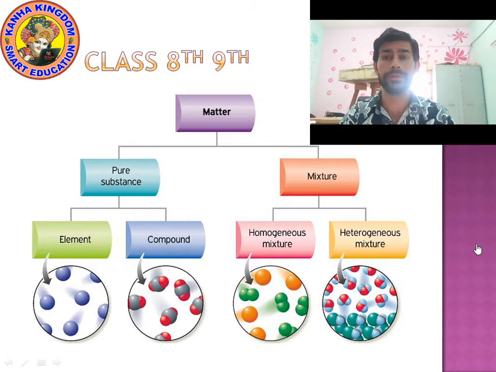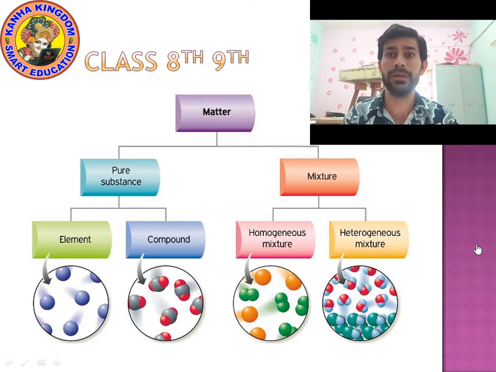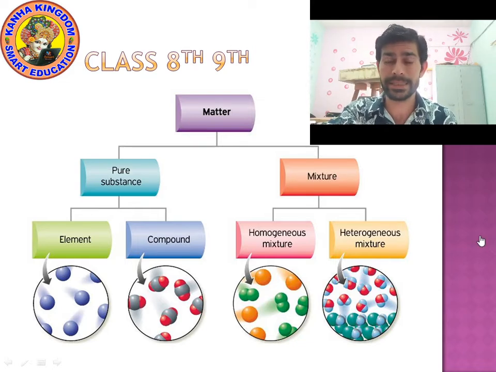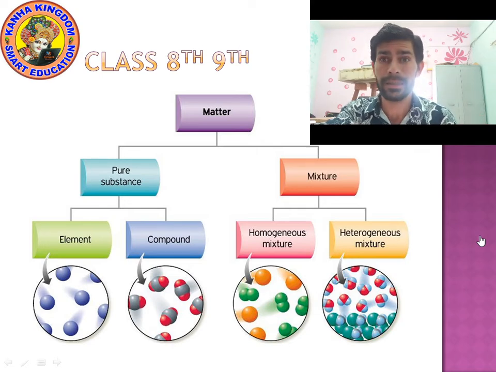Heterogeneous mixture. A heterogeneous mixture is a mixture in which all the components are not uniformly mixed. It means one substance is not dissolved into another substance. That substance is visible. You can easily distinguish and identify it. I hope you understood. So what is matter? Matter is anything which occupies space and has mass. And what is mass? Mass tells us how heavy or light an object is.